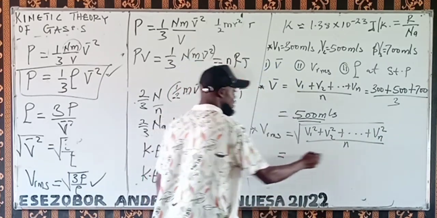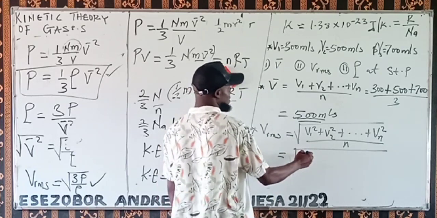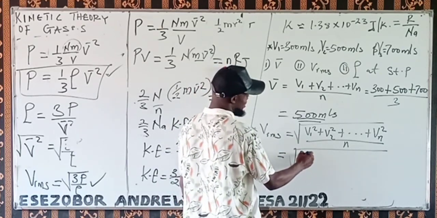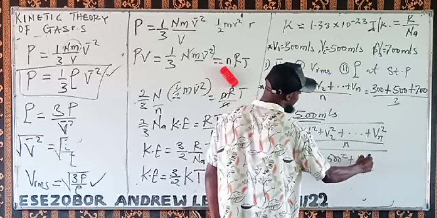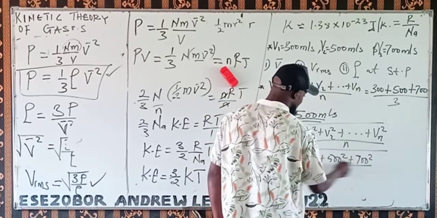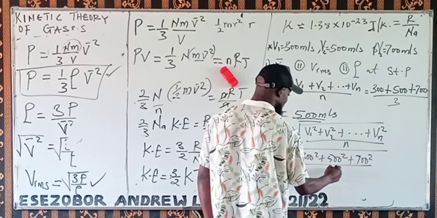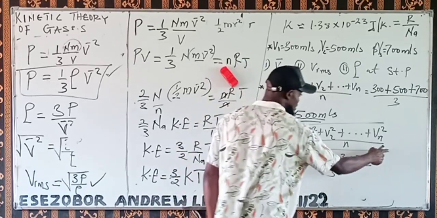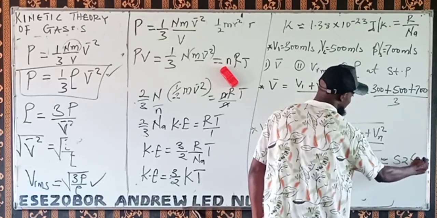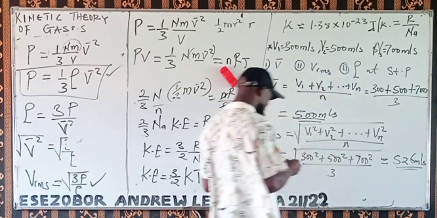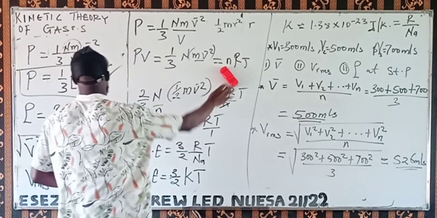So we have the square root of 300 squared plus 500 squared plus 700 squared, divided by 1, 2, 3. This will give us approximately 526 meters per second.